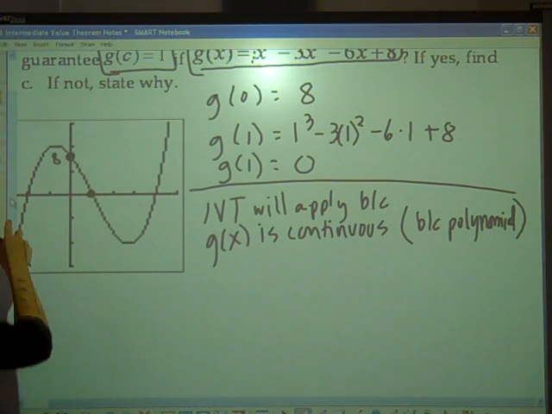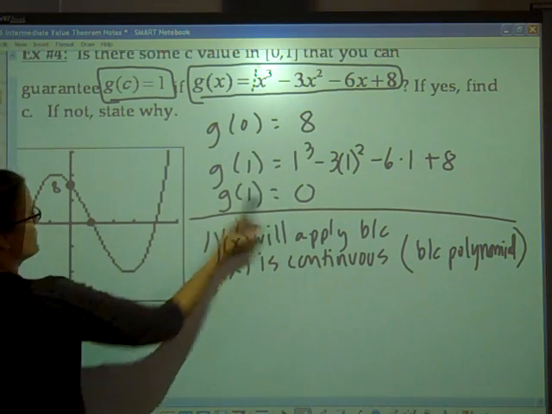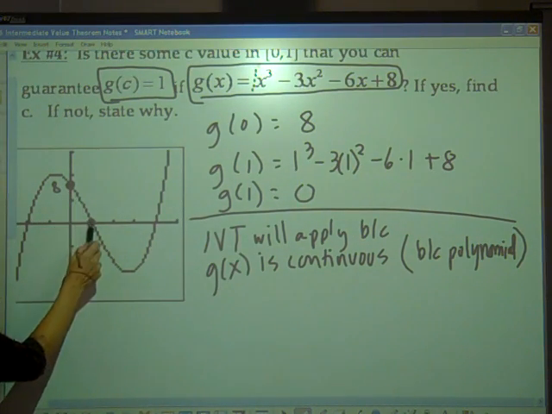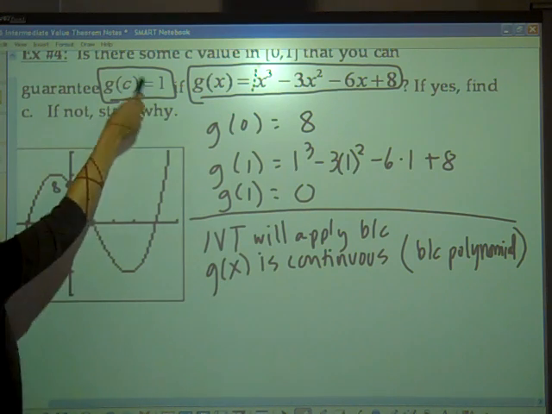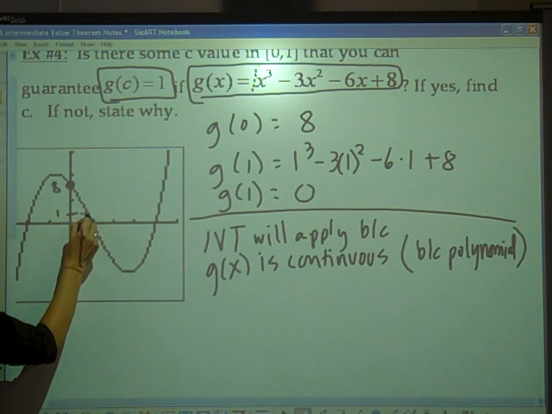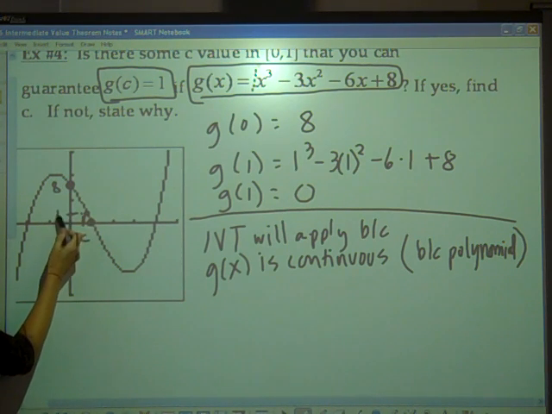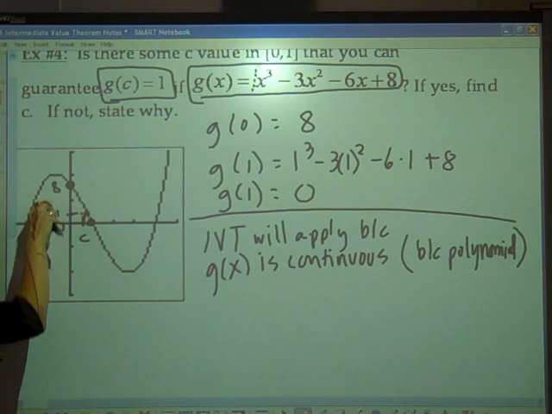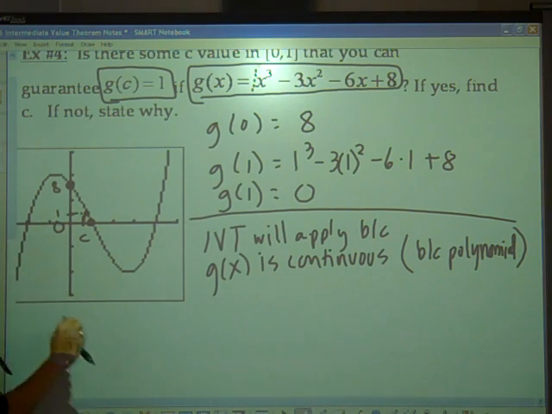Now, one thing I did not write out yet, realize we were starting here at 8 and ending here at 0. And our desired output was 1. So we wanted to know right here, what c value can I plug in and it give me 1? But hopefully we can see that 1 is clearly in between 0 and 8.